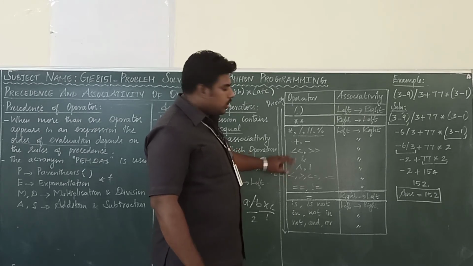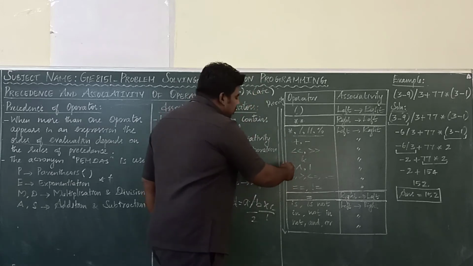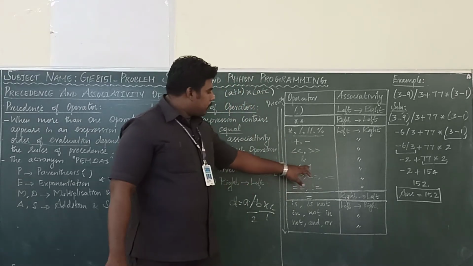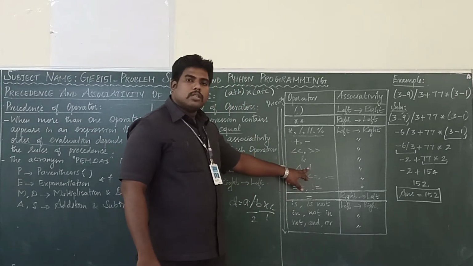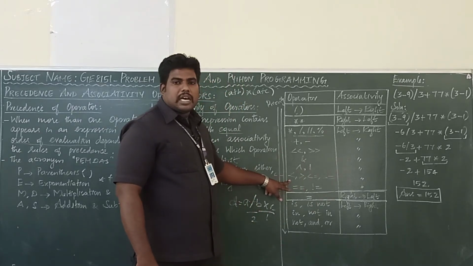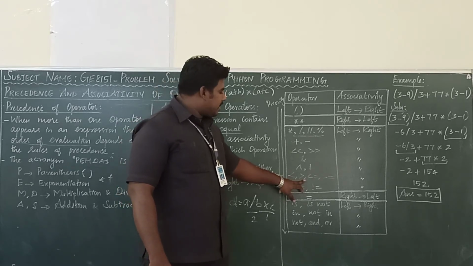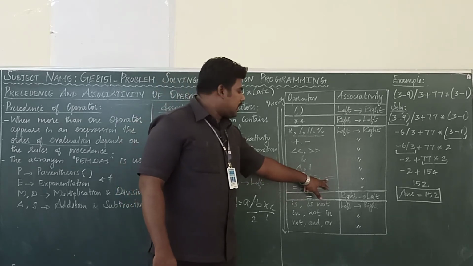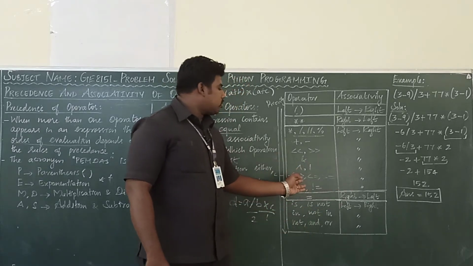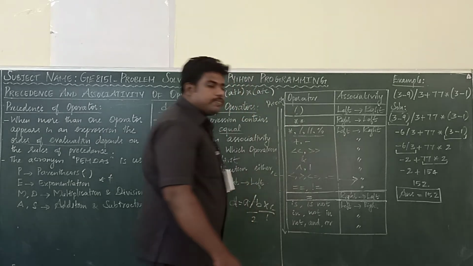What is the symbol? Shift left, shift right, bitwise AND. And this symbol is bitwise XOR, bitwise OR. We have to solve from left to right. What about the next operators? Relational operators or comparison: less than, greater than, less than equal to, greater than equal to. It also we have to solve from left to right.